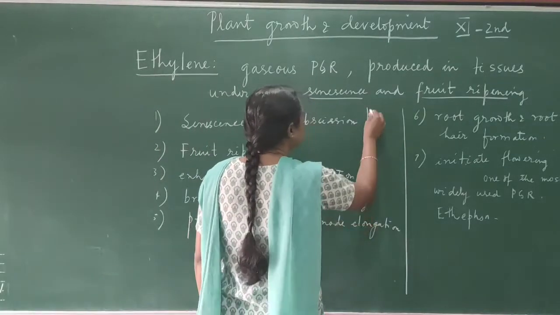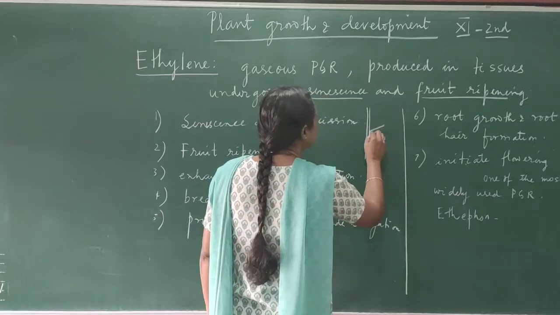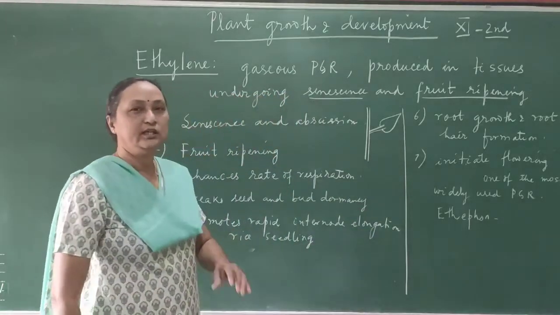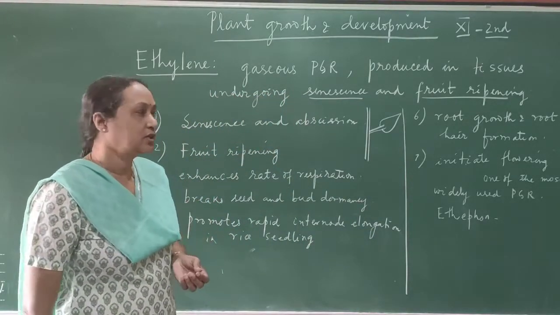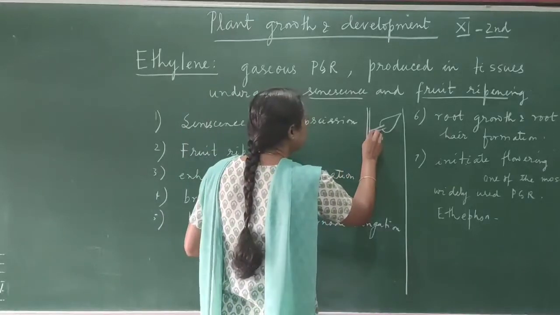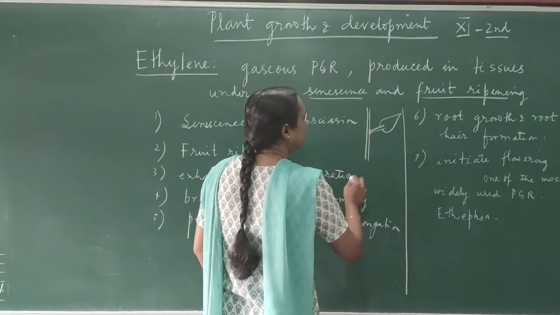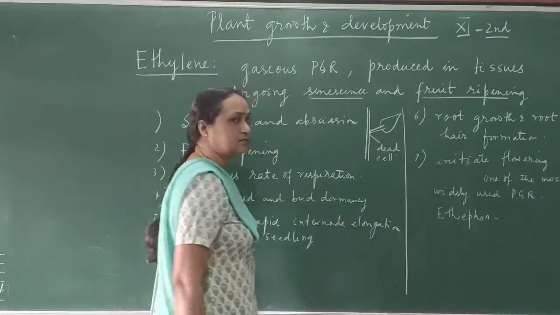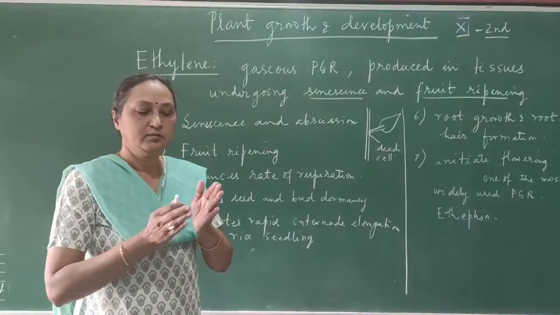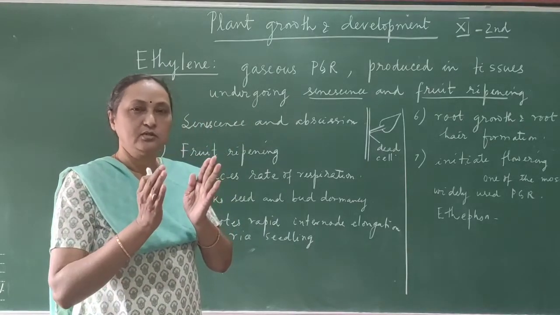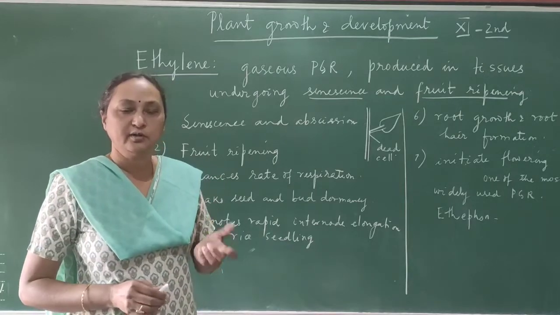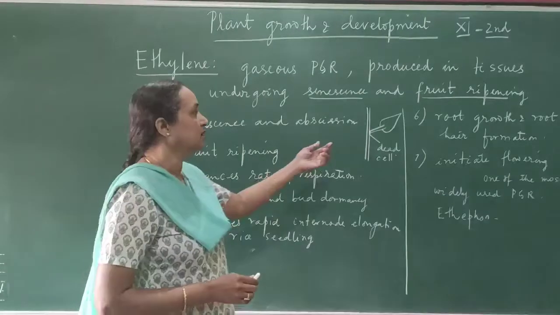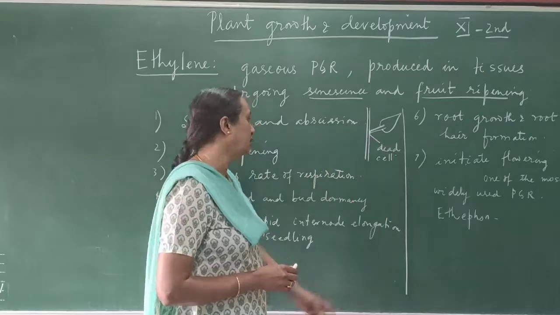For example, suppose this is the branch, this is the petiole, and this is the leaf. When the leaf is old or mature, then you can see there is an abscission layer formation here. And this layer is a layer of dead cells. So the contact between the branch and the petiole is broken. How? By the formation of a dead layer, and the layer is called the abscission layer. Okay? So that is the reason how it helps in either leaf fall or fruit fall.